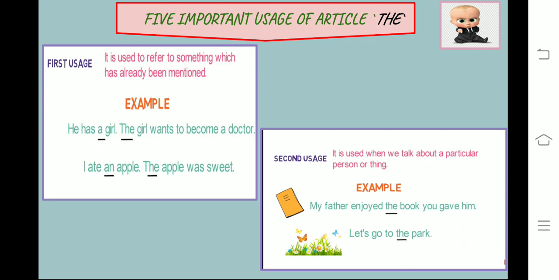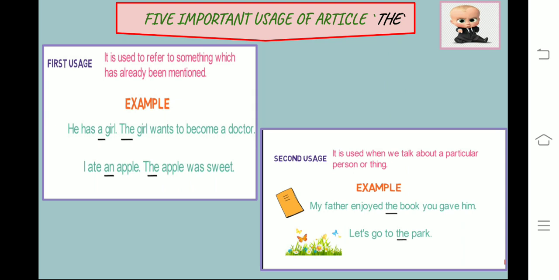Let's look into one more example. I ate an apple. The apple was sweet. You can notice here that we use an for referring to the apple the first time, but we use the to refer to the apple the second time.